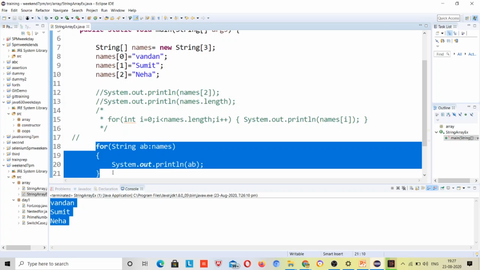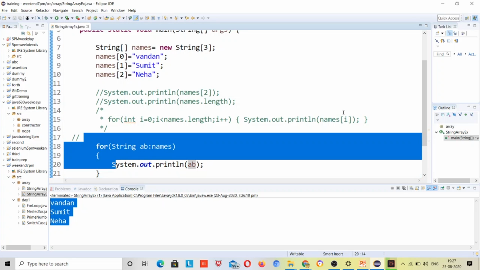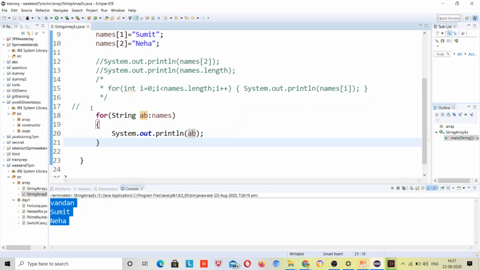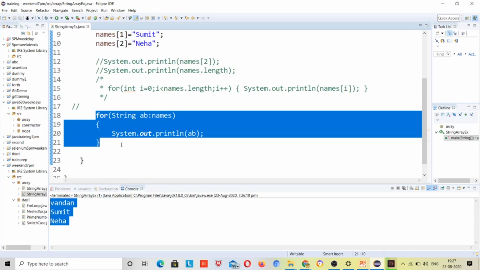That will be helpful. But you have to know the syntax, otherwise you will wonder why we have learned this for each loop, right? So I hope this is clear to all. If anybody has any doubt related to it, please ask me. Okay, so I'll be moving to classes and objects.